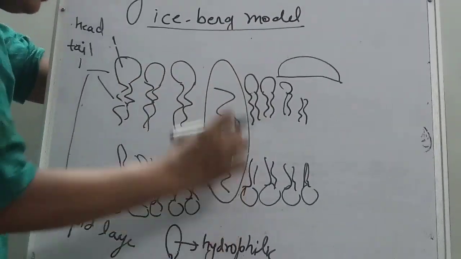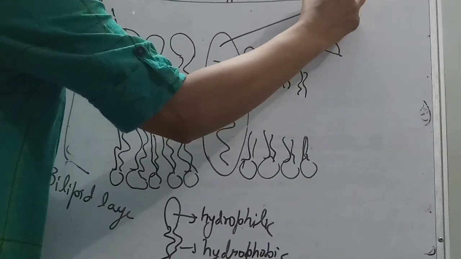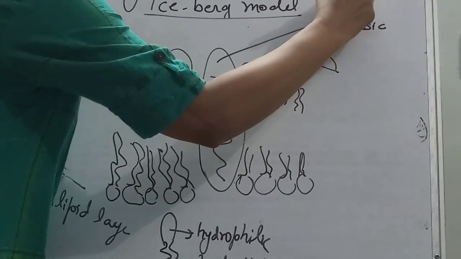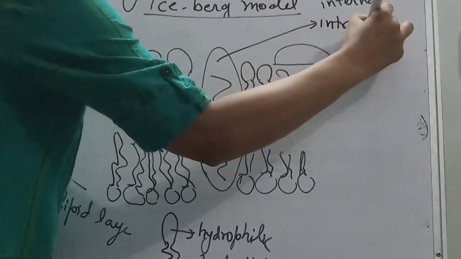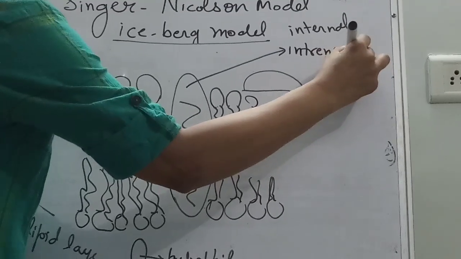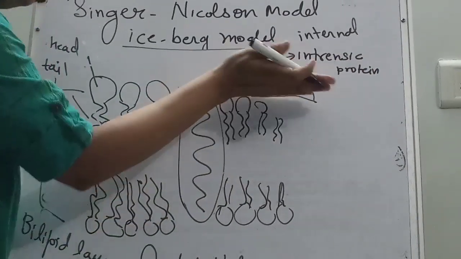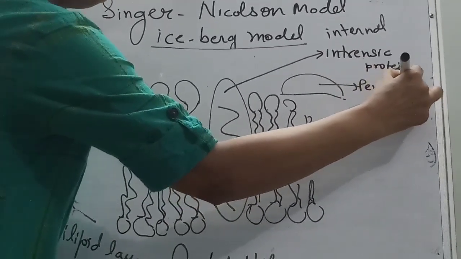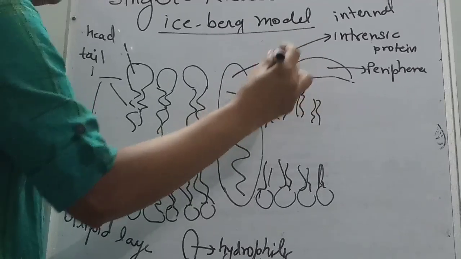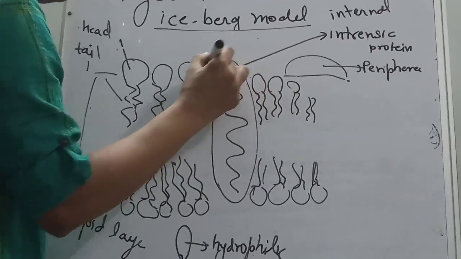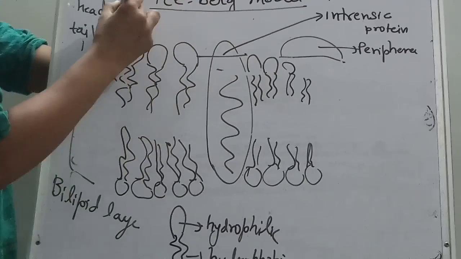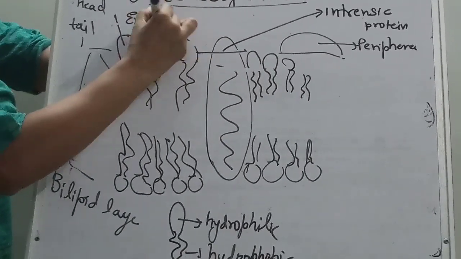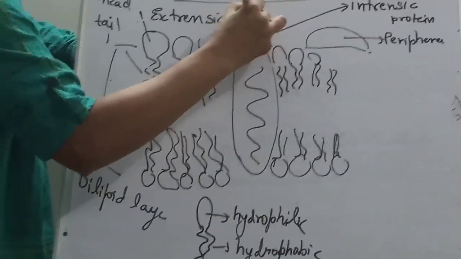This protein, which is abundant inside, is called intrinsic or internal protein. Got it? This one is outside, so we say peripheral. Some have an external part. If I cut this part, this is the extrinsic protein.